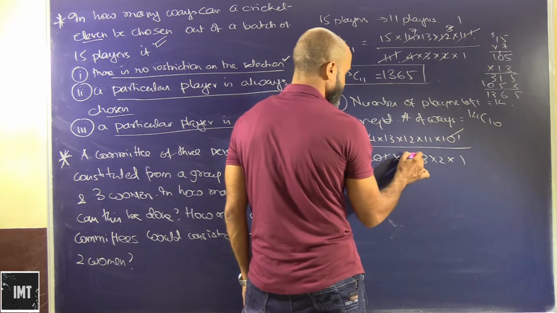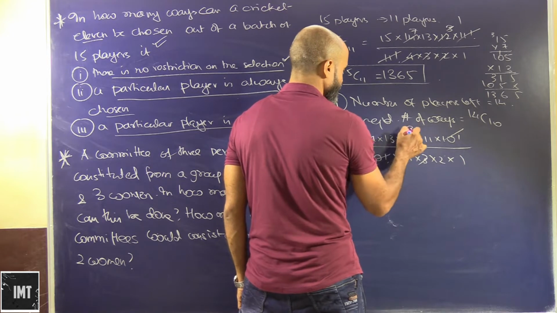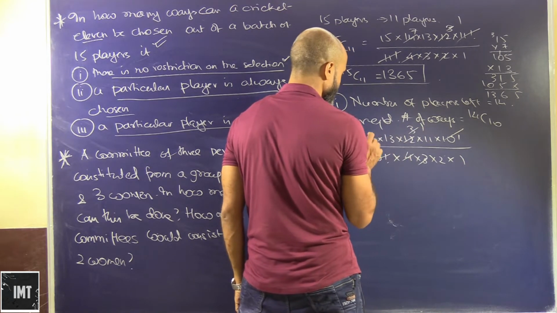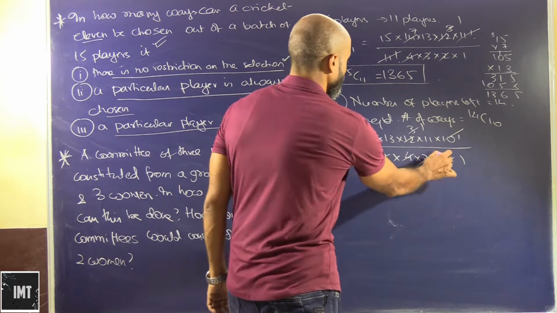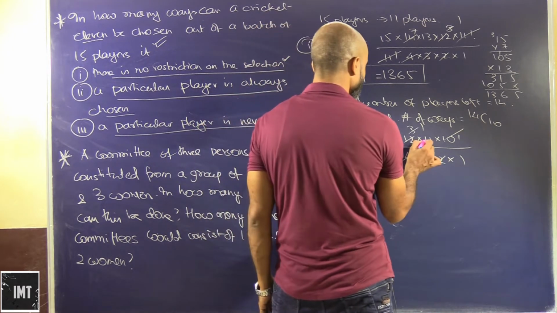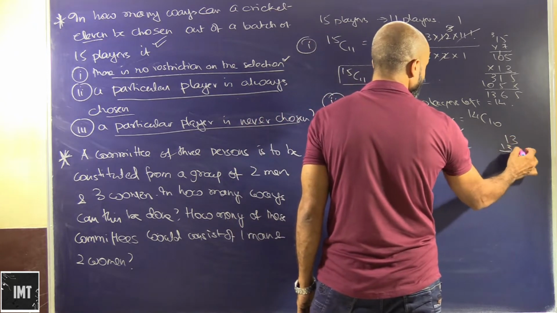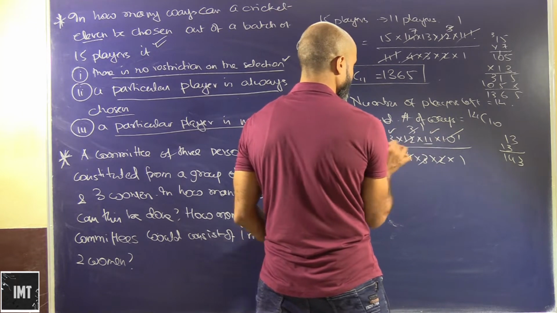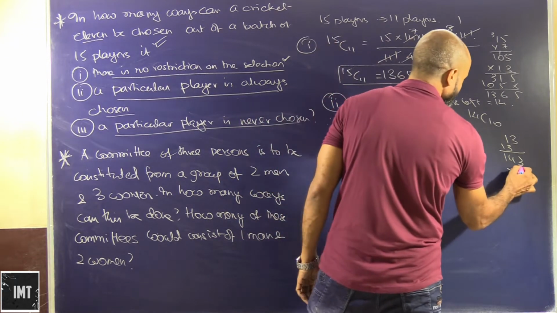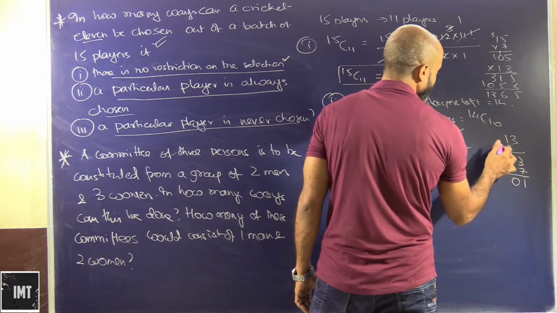So this gets cancelled. 4 3s are 12, 3 1s are 3, this 14 is there, and we have 2 7s are 14. So this will be 13 into 11, that is 143. 143 into 7, 3 7s are 21, 4 7s are 28, 29, 30, 7 7 8 9 10.